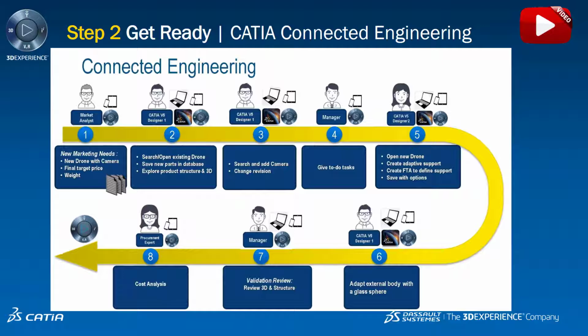So you've seen an existing drone designed in CATIA V5, modified to include an integrated camera. The key points were the collaboration of multiple users with different needs, and very importantly, collaboration is not about duplicating information or reinterpreting information. This is collaboration with connected engineering. Every participant used the same data, a single source of truth, whether it's the designer sitting at a desk or the manager connecting from his or her phone, and of course doing this in the context of continuing to use and protecting your investment in CATIA V5.